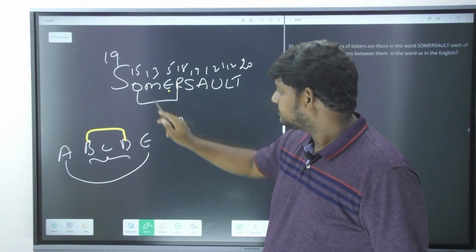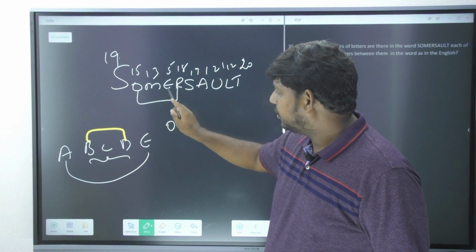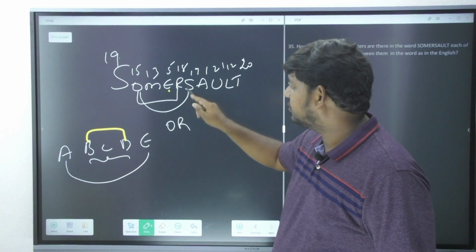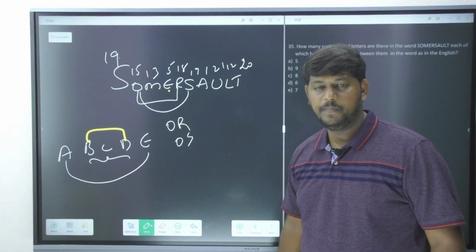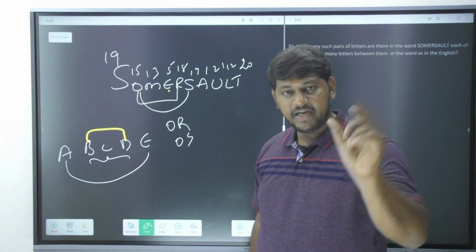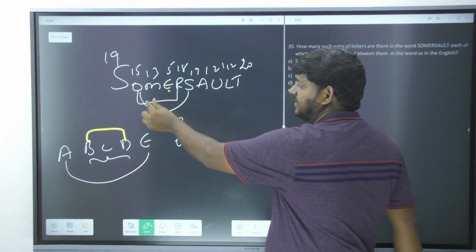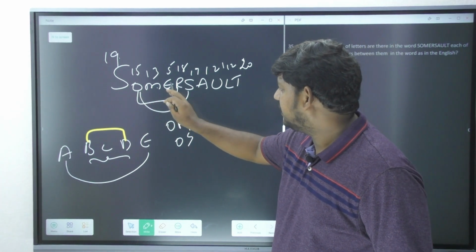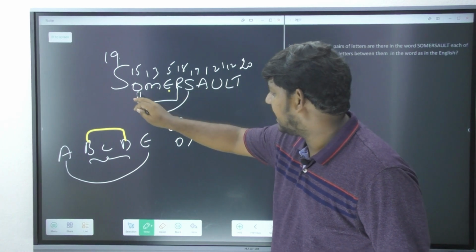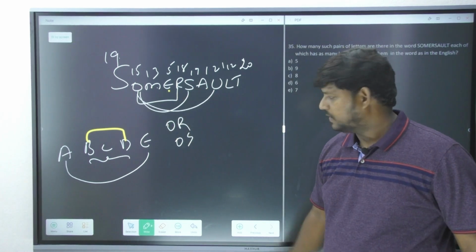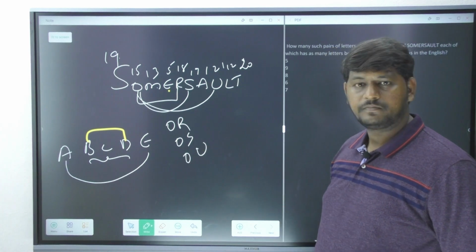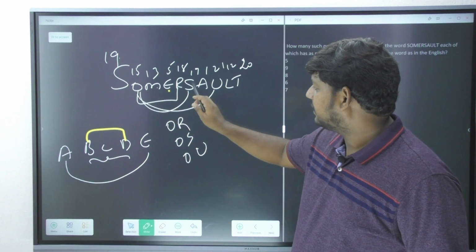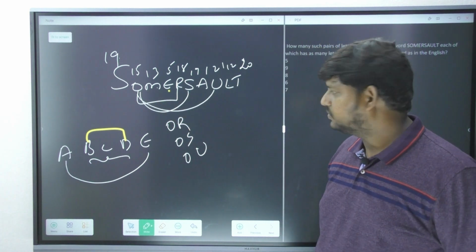Now let us observe. O, P, Q, R. R is already gone. Yes, O and S is also a pair, because whatever distance it is maintaining in the English alphabet, the same distance is here, so you are going to call them pairs. Next, O, P, Q, R, S, T, U. Yes, so O and U. So let's move forward. O, P, Q, R, S, T, U, V, W. No. So we are done with O.